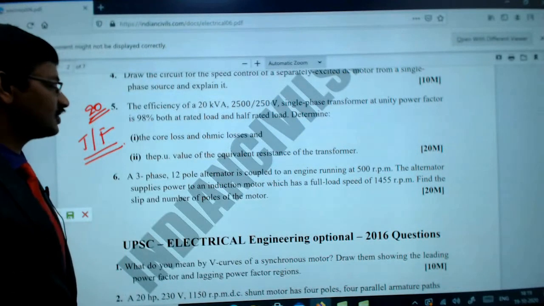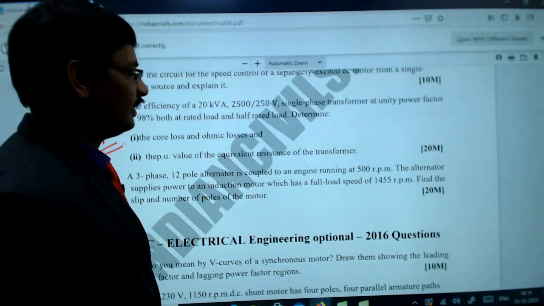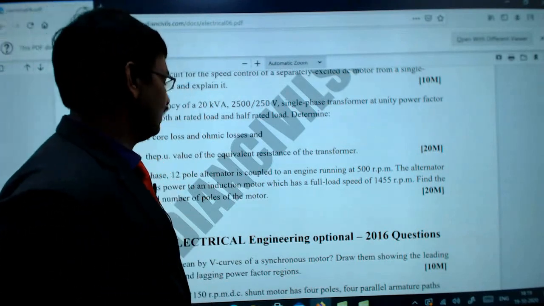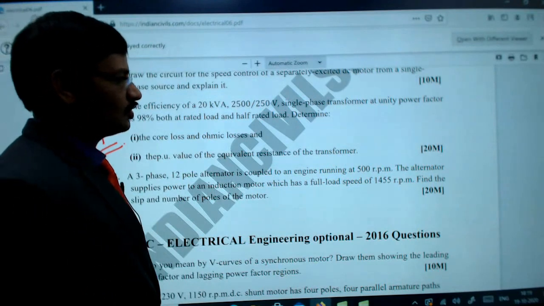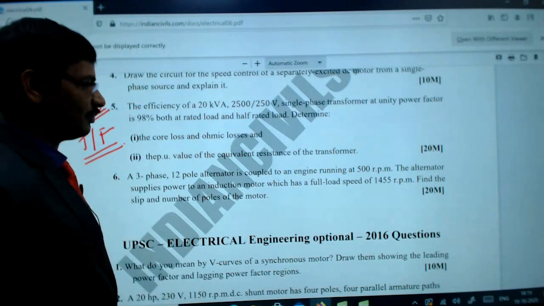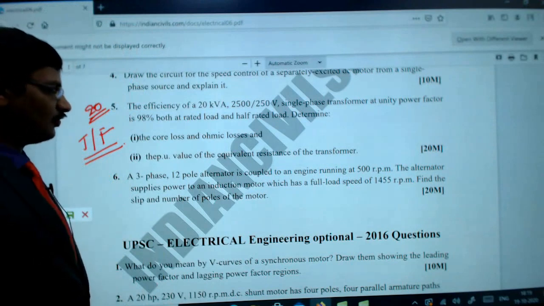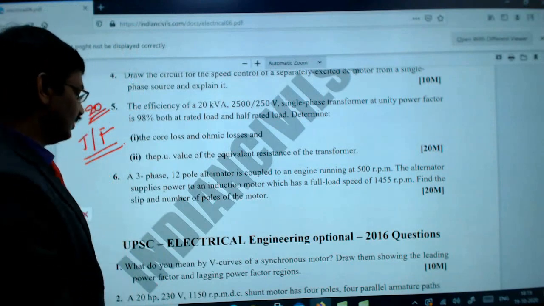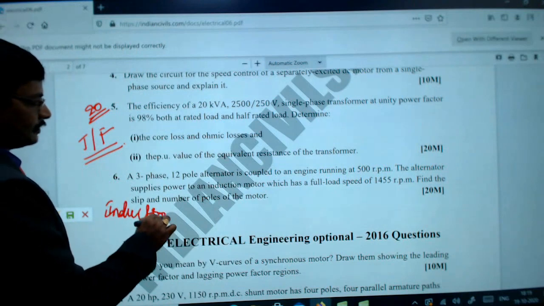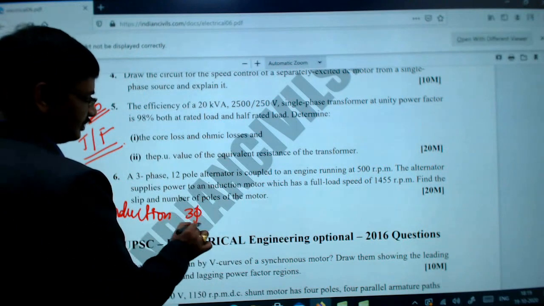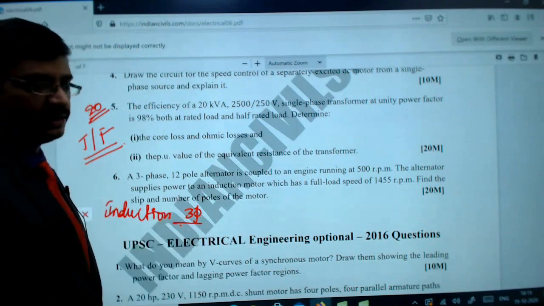And then a 3-phase 12-pole alternator is coupled to an engine running at 500 RPM. The alternator supplies power to an induction motor which has a full load speed of 1455 RPM. Find the slip and number of poles of the motor. So this is actually induction machines, 3-phase induction machines. So we'll be studying it clearly.